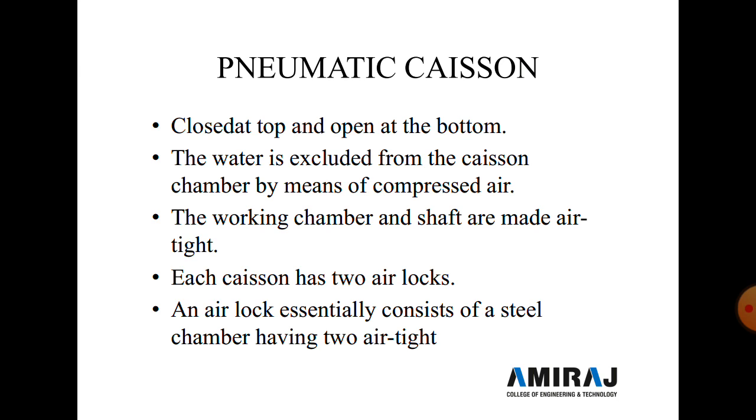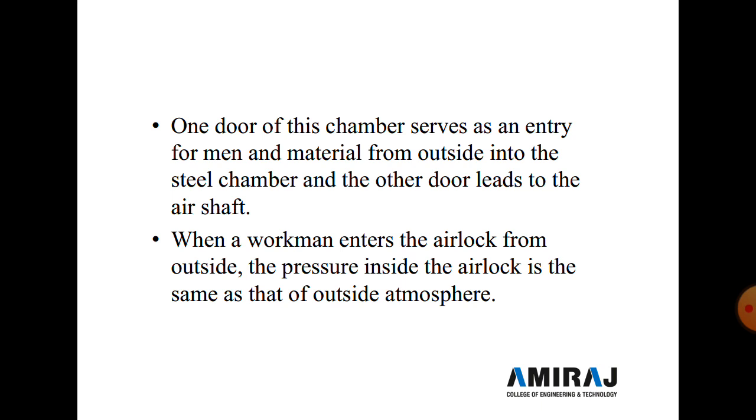Each caisson has two airlocks. Through one airlock workmen go down for working, while through the other, excavated material is taken out. The airlock essentially consists of a steel chamber having two airtight doors. One door of the chamber serves as an entry for man and material from outside into the steel chamber, and the other door leads to the air shaft.